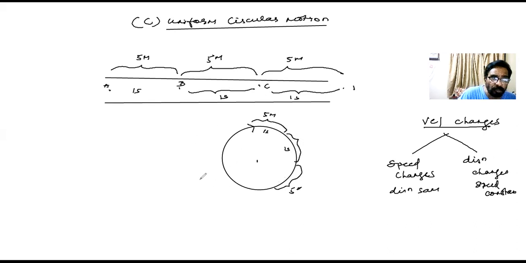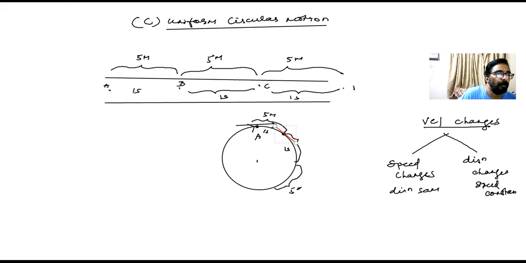The speed is constant. But what do you see, children? At every point, his direction keeps changing. Suppose he is at position A. If you ask me what is the direction of motion, I'll say his direction of motion is along this tangent line. What is a tangent line? You learned it in geometry. A line which touches a circle at one point. So if I say he is here, what is the direction of motion? The direction of motion will be along the tangent line. So I draw a tangent line at this point.